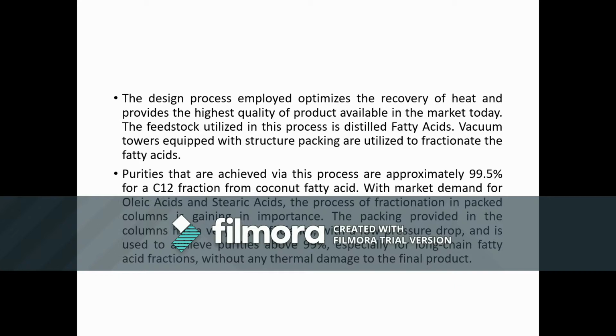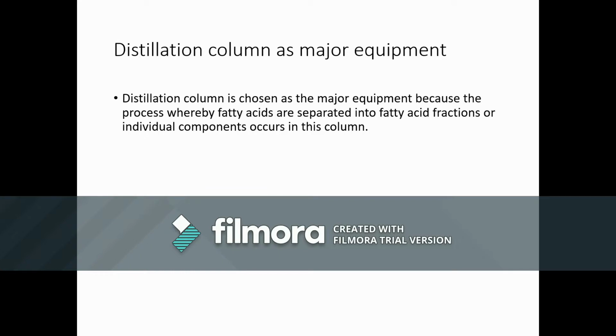With market demand for oleic acids and stearic acids, the process of fractionation in packed columns is gaining in importance. The packing provided in the columns has very high efficiency with a low pressure drop and is used to achieve purities above 99%, especially for long-chain fatty acid fractions, without any thermal damage to the final product. The distillation column is chosen as the major equipment because the process whereby fatty acids are separated into fatty acid fractions or individual components occurs in this column.